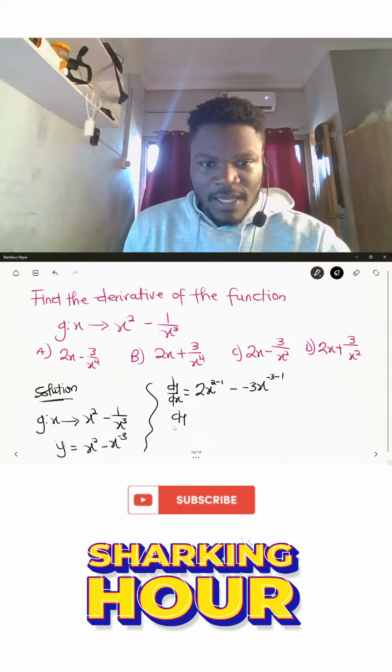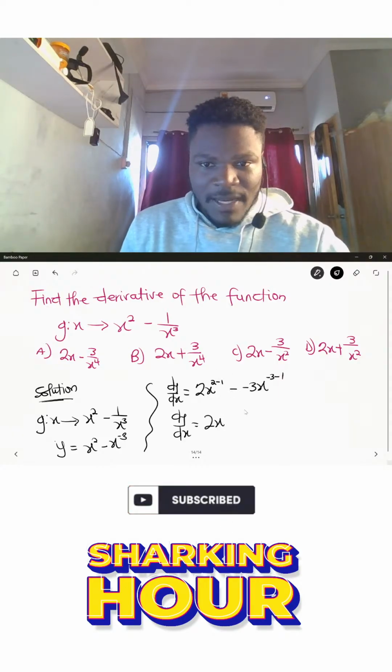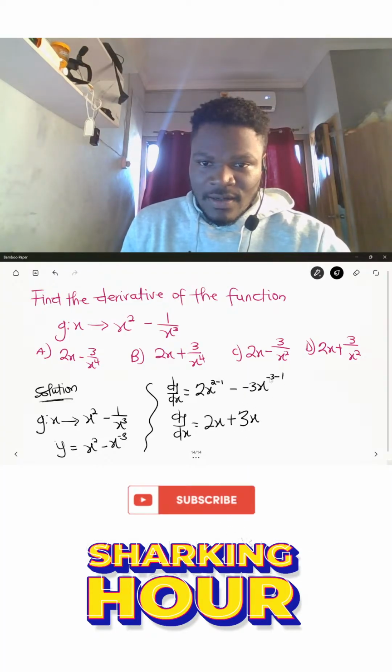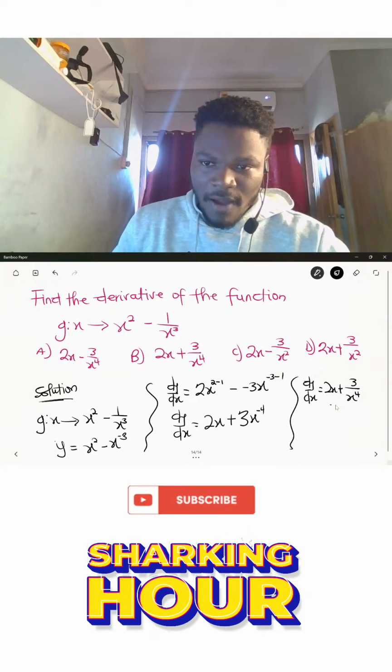So we have from here dy dx will be equal to 2x. Here the power will be 1, so we leave it like that. The minus over here becomes plus, and then we have here 3x. The power over here becomes minus 4. Are we okay? So therefore we can rewrite all this expression as dy dx to be equal to 2x plus 3 divided by x raised to the power 4.